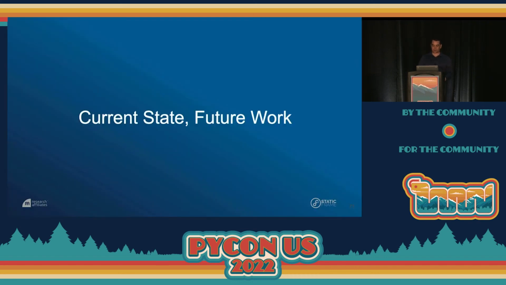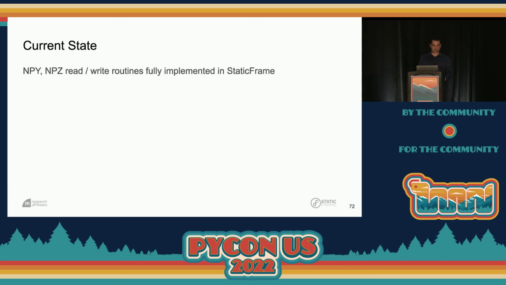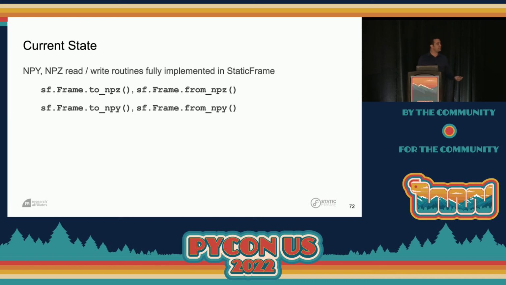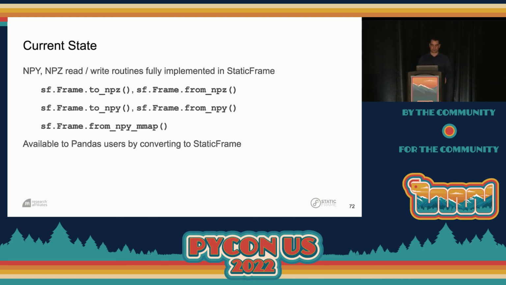All right, current state and future work. These NPY, NPZ read-write routines are fully implemented in StaticFrame. We're already widely using them in production and have observed very significant performance benefits converting from using Parquet to using NPY and NPZ. As mentioned, you can export and import these NPZs with constructors and exporters with names that should be familiar to you. If you want to go to an NPY, a directory of all of this data, there's similar exporters and constructors. And finally, we saw the special NPY mmap constructor that allows you to memory map a complete frame from NPYs on your file system.